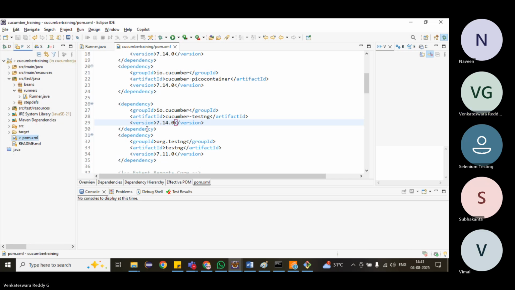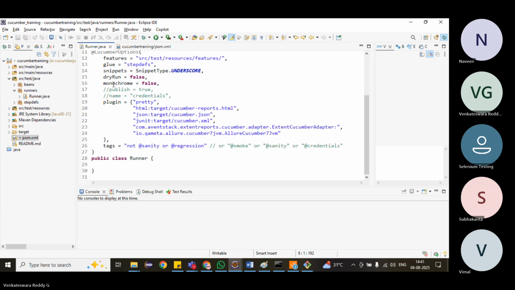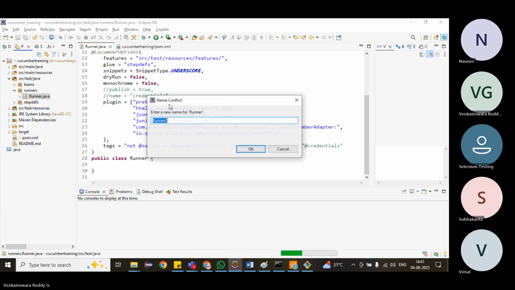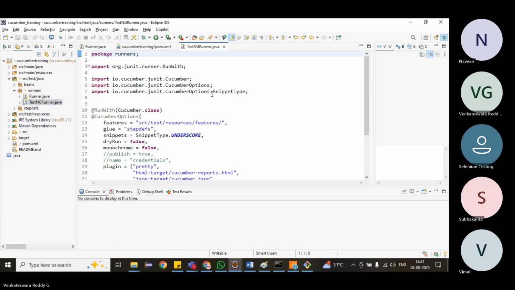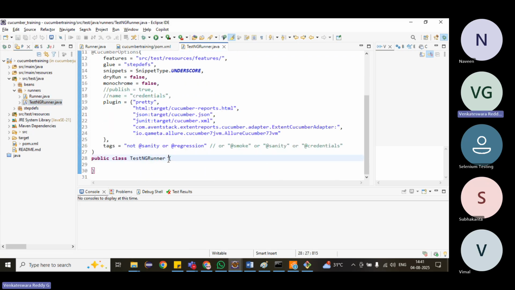Then the next step is to create a new runner file. I will not touch this one. I will make it a TestNG runner. Here, what are the changes we have to make?